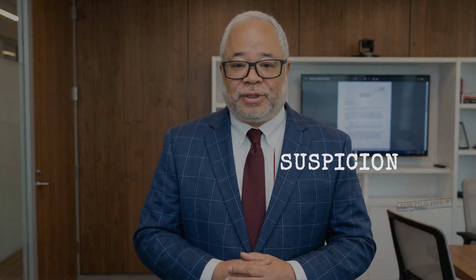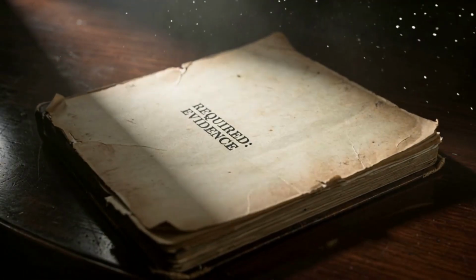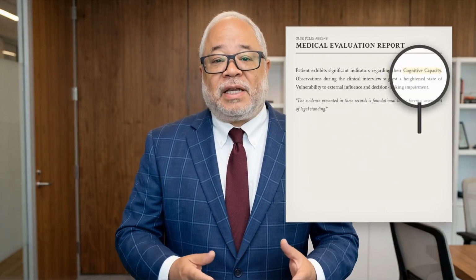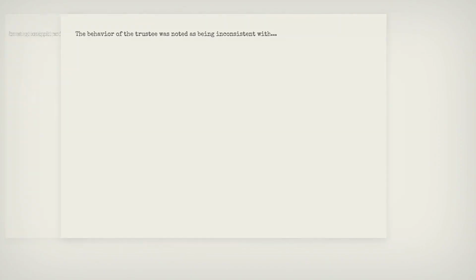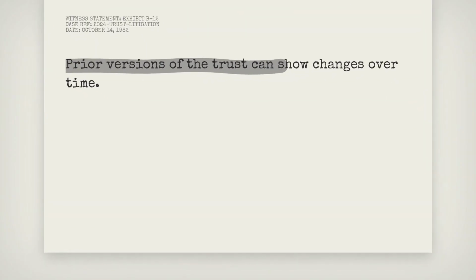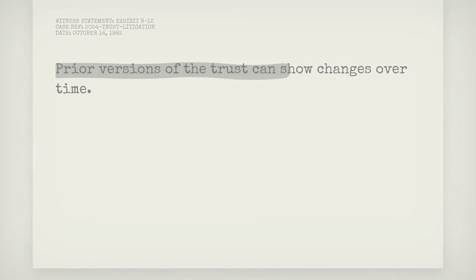Now here's where many people make a mistake. They rely on suspicion. They say, this doesn't feel right, but in court, feelings are not enough. You need evidence. Now let's talk about evidence. Medical records can show capacity or vulnerability. Witness statements can describe behavior or interactions. Prior versions of the trust can show changes over time. Communications, emails, messages can reveal patterns. All of these pieces can come together to support a claim.